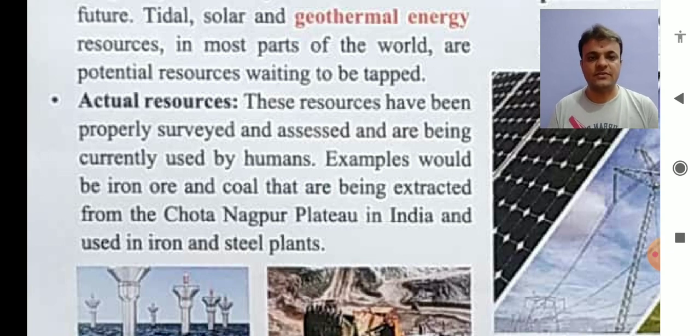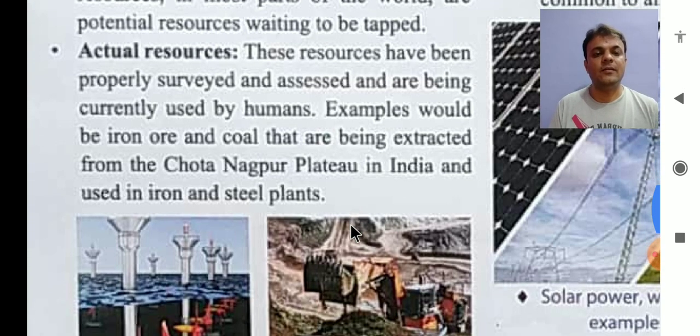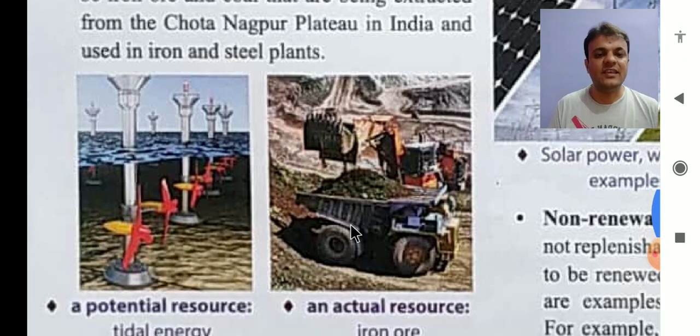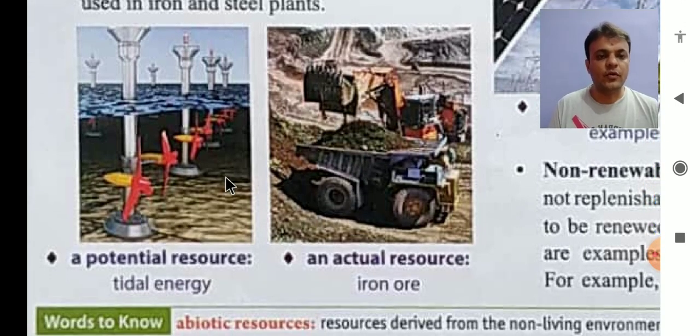Obviously we have examples of this: iron ore and coal that are being extracted from the Chota Nagpur plateau in India and used in iron and steel plants. So there are many examples like these, like iron ore and coal. They are being extracted from the Chota Nagpur plateau, that is the example from India, and this iron ore is used in many steel plants, right? You can see the images of both examples.